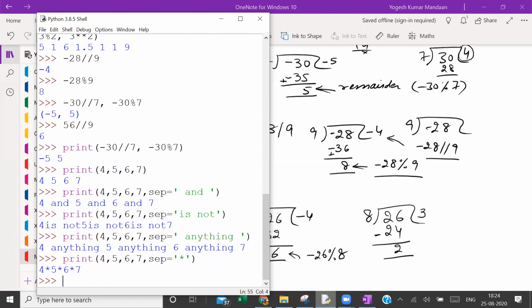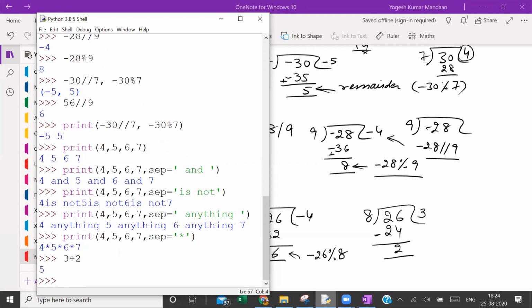Sir, one doubt is there. If we will not write print and only we write 3 plus 2, then what will be the output of that? I simply write 3 plus 2 like this. Yes, sir, 5. I just told that without print also, if you give any valid expression at the prompt, it evaluates that expression and gives the result.